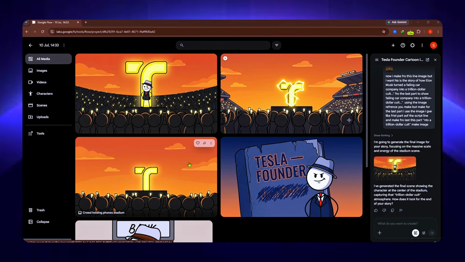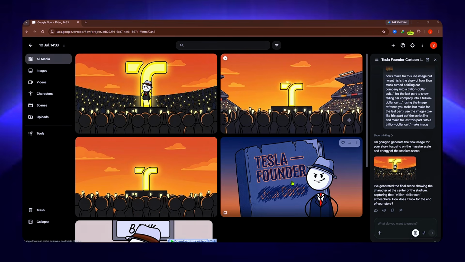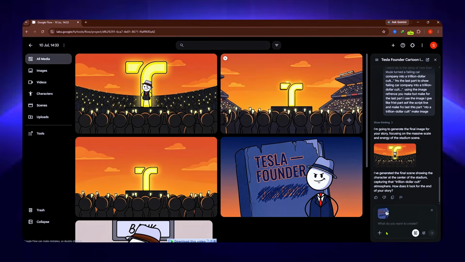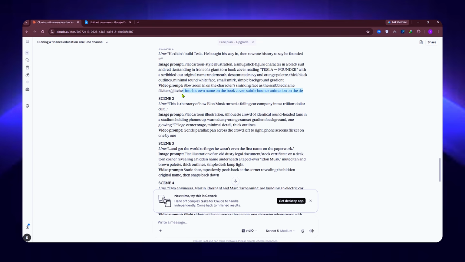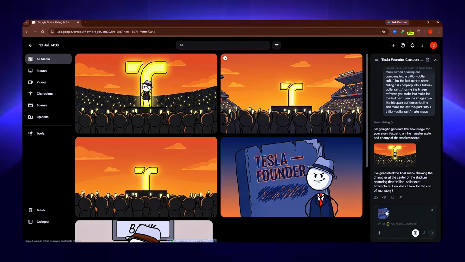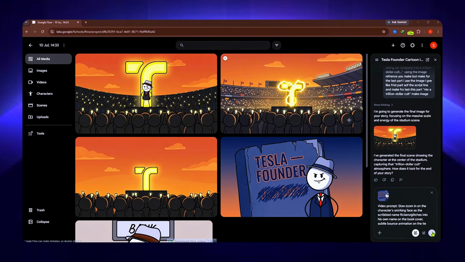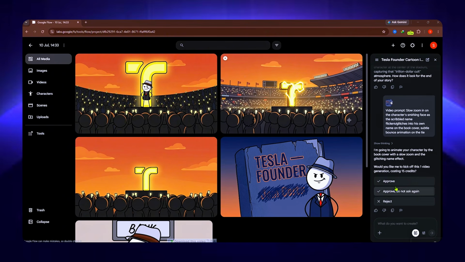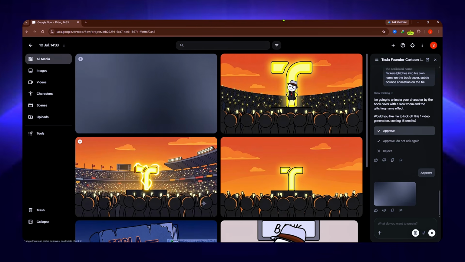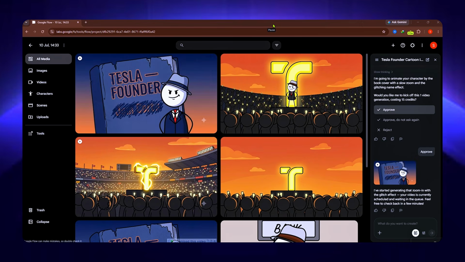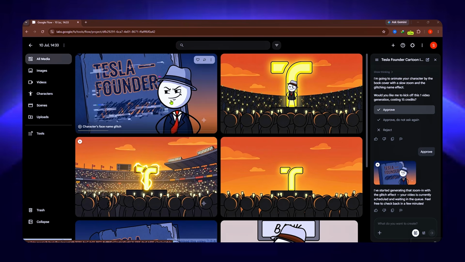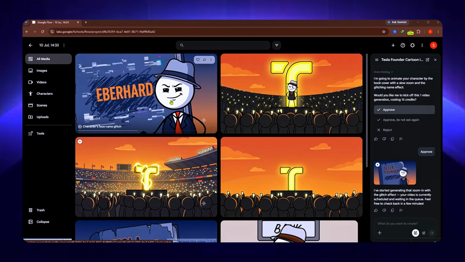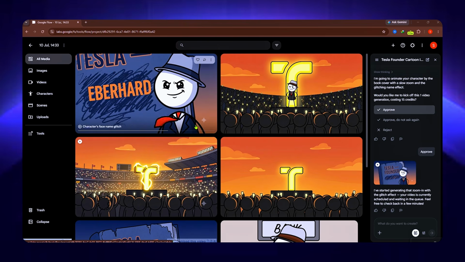Once your images are done, let's move to video. Upload your first image here, go back to Claude, copy the video prompt, paste it in, and click Generate. Sometimes Flow will ask you to approve credit usage. Just click Approve when that pop-up shows up, and it'll go ahead and generate your video. And here's the result, video here. As you can see, it's amazing. Now just repeat that same process for the rest of your scenes, and that's your full visual package done.